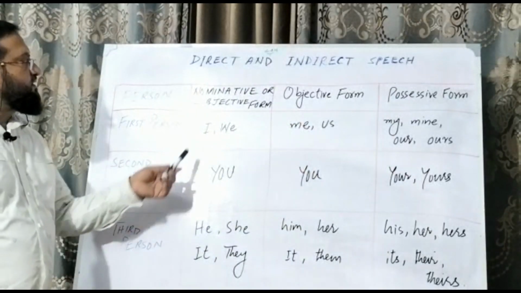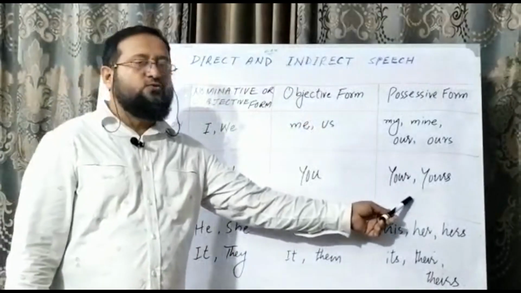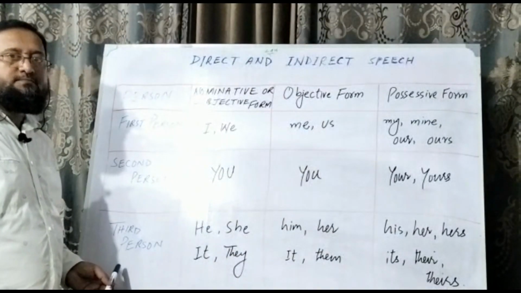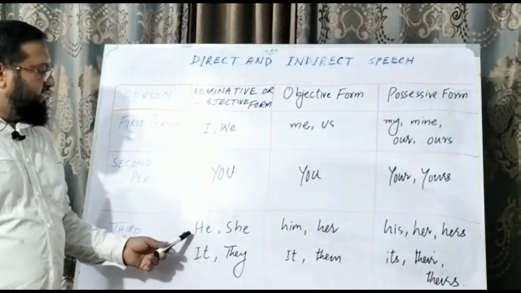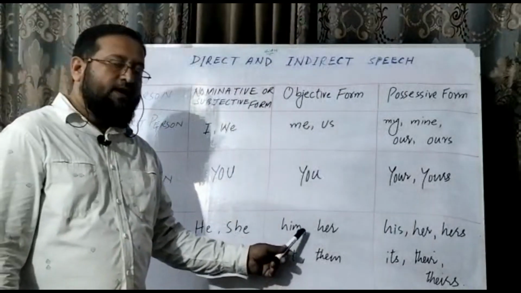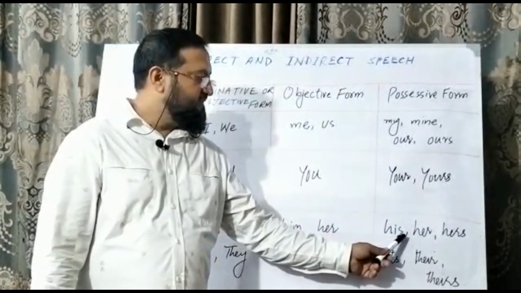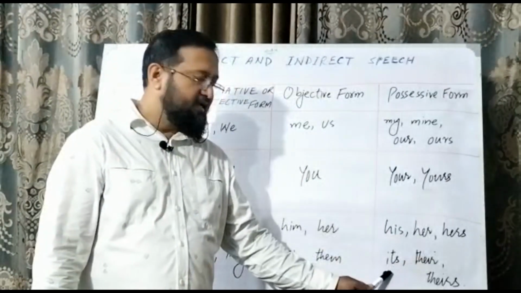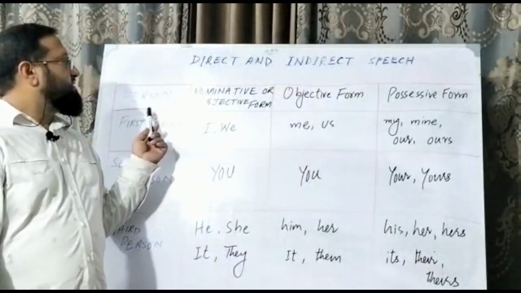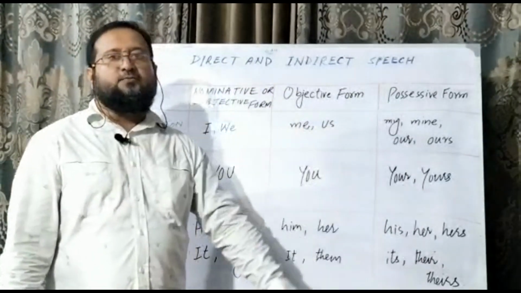Now let's see the second person pronoun. The second person pronoun is you. You know it very well. Its objective form is you and its possessive form is your or yours. Now let's see the third person pronouns. The third person pronouns are he, she, it or they. Its objective forms are him, her, it or them. And their possessive forms are his, her, hers, its, their or theirs. So these are the nominative or subjective form, objective form, and possessive form.